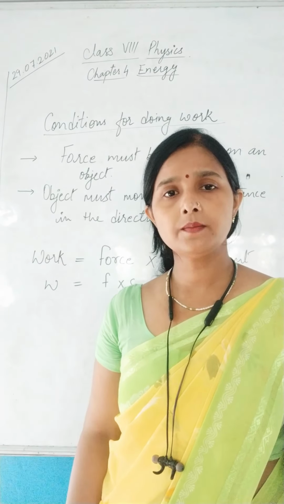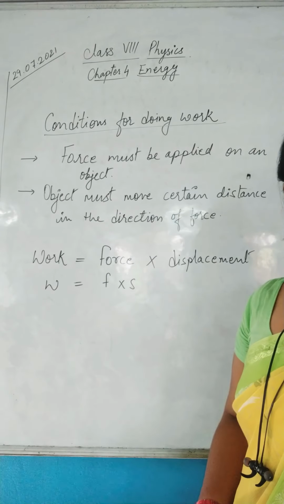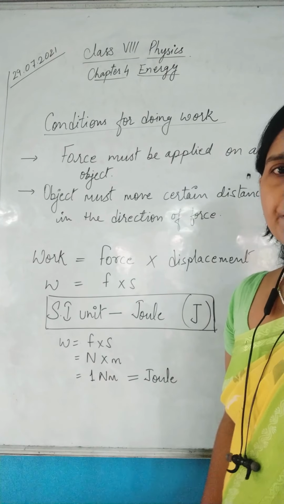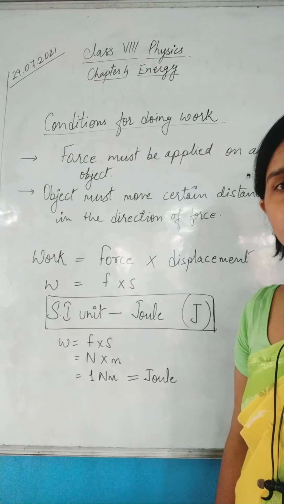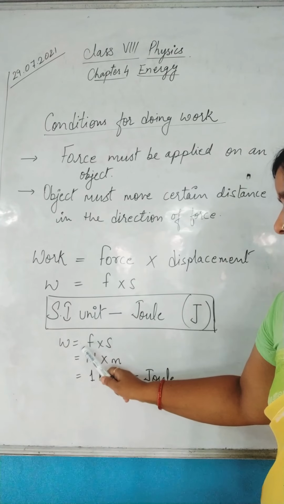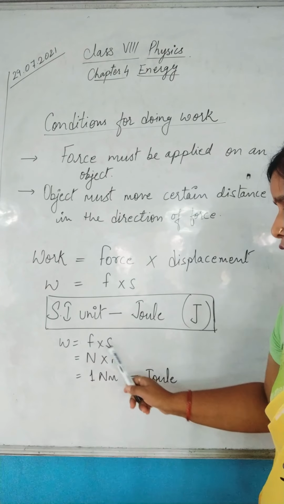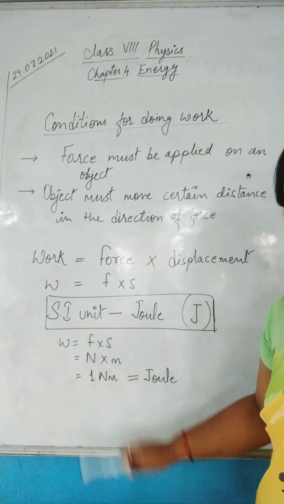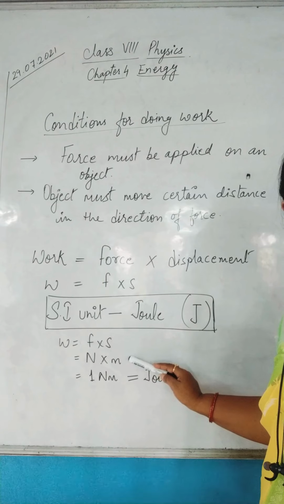Now we have certain numerical examples also. But before that, let's see its SI unit. Now you can see how we can prove that work's SI unit is joule. The formula which we got is F into S. F is force and S is displacement. Force is always calculated in Newton. Force's SI unit is Newton and displacement's SI unit is meter, because the distance has been covered.